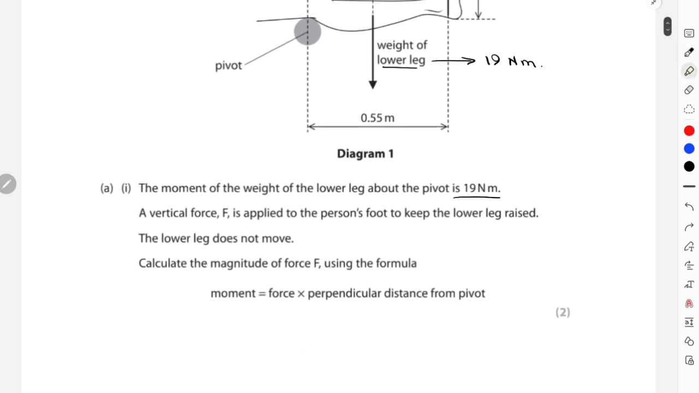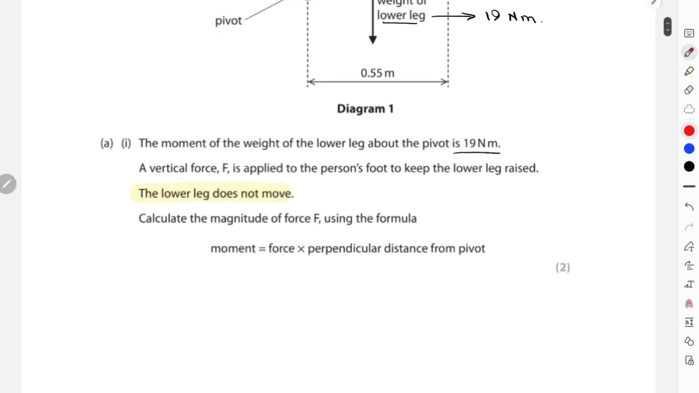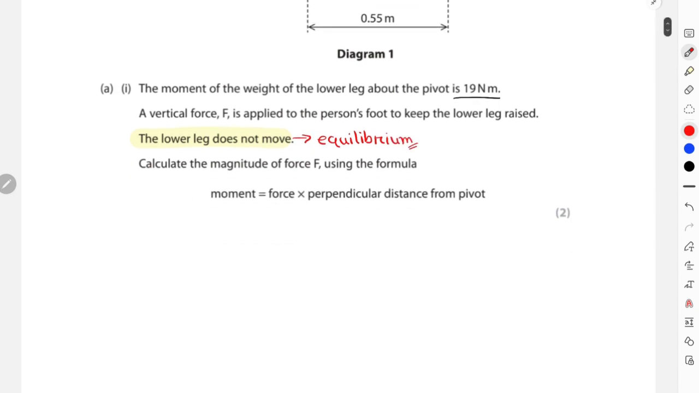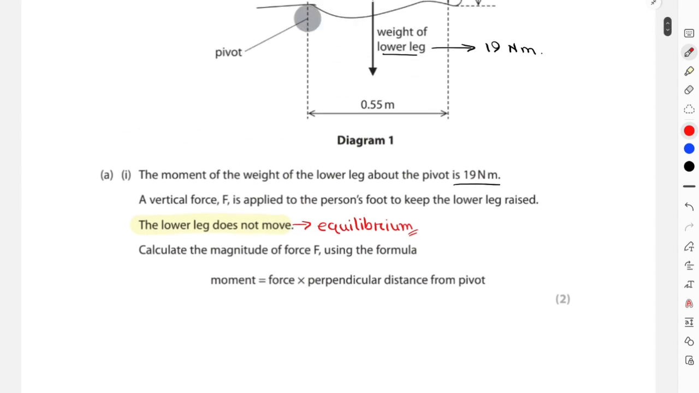That means obviously this statement, that the lower leg does not move, indicates that the object is in equilibrium, right? And in equilibrium, obviously it will follow the law of moments, that is clockwise moment should be equal to anti-clockwise moment. Now you have to calculate the magnitude of F using the formula moment, force and perpendicular distance from pivot.